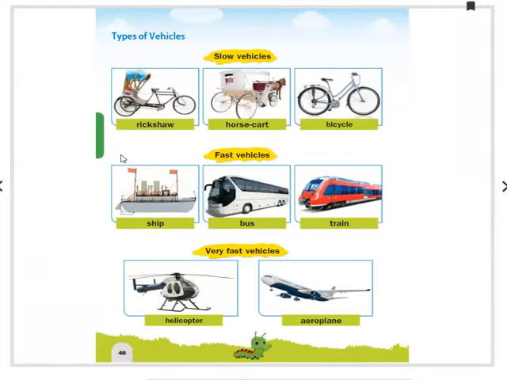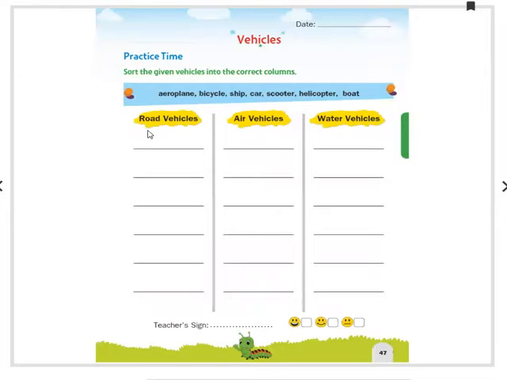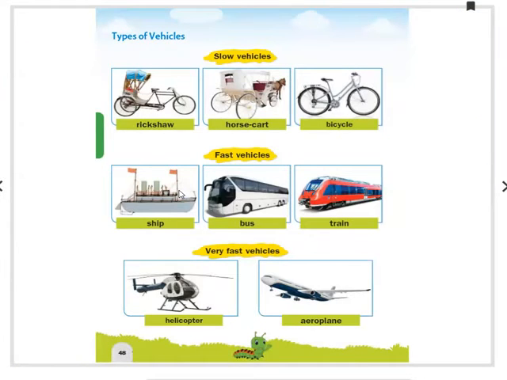Yes, here the types of vehicles are there. Slow vehicles, fast vehicles, very fast vehicles. Based upon the time they take, road or air or water. Based upon the landform, we choose this, but here it is about how fast they go.